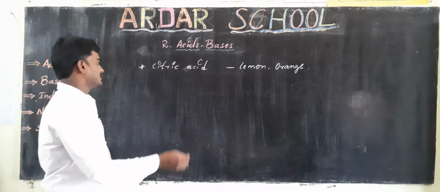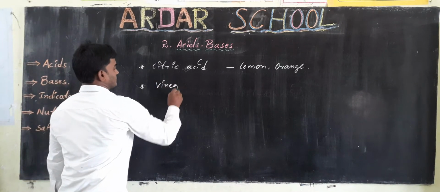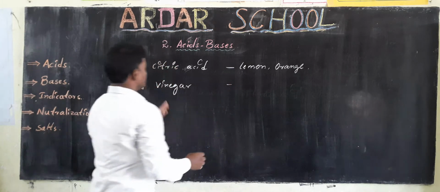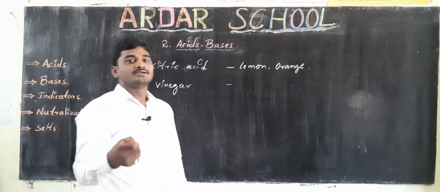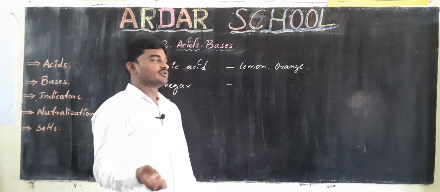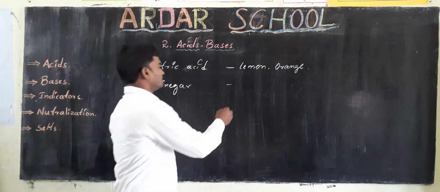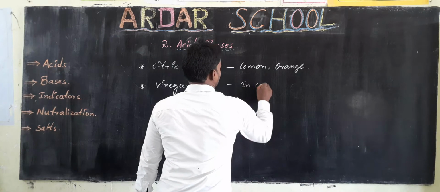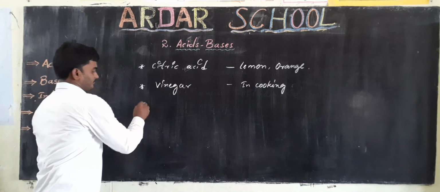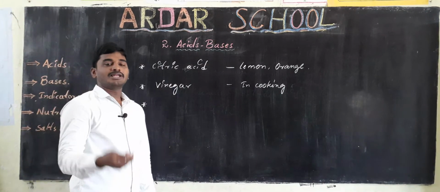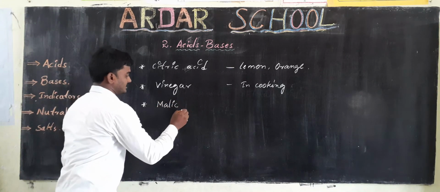Okay, and the next acid used in our daily life is vinegar. We use vinegar in making foods, so in cooking we commonly use vinegar. And next, malic acid. Malic acid we can see in apple.